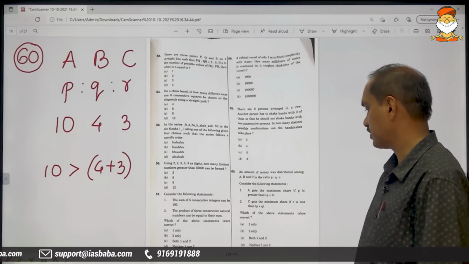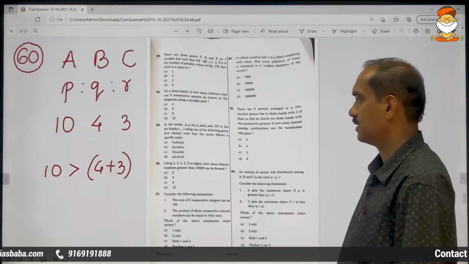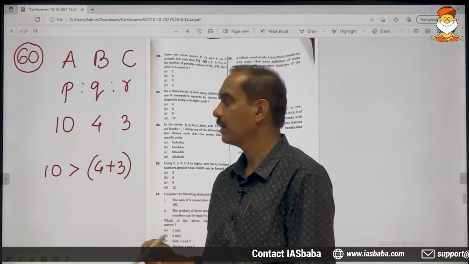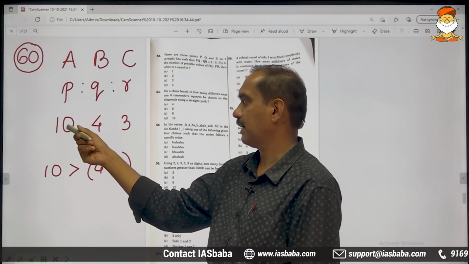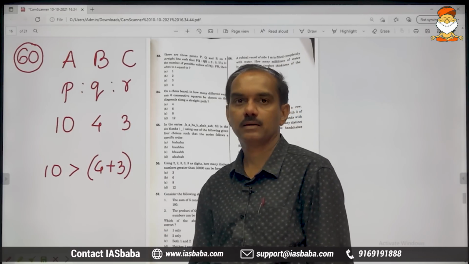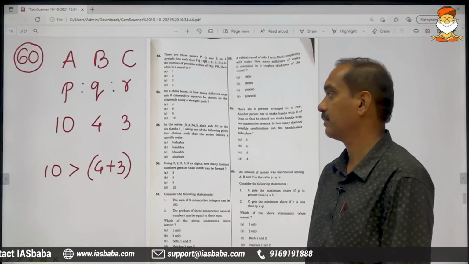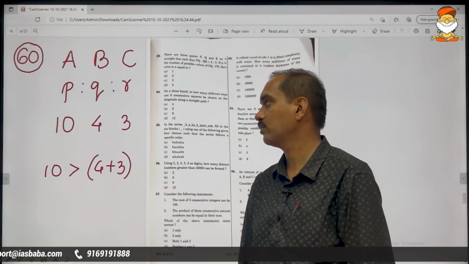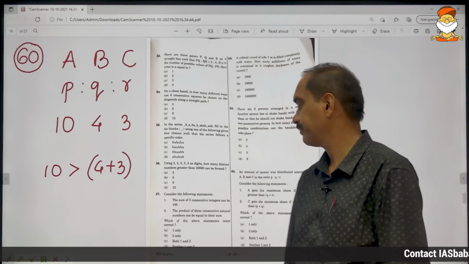A gets maximum share if P is greater than Q plus R. Q plus R is 7 and 10 is of course greater than 7. So, when P is 10, A will be getting maximum share. Of course, he is getting maximum share compared to B and C. B is getting only 4 rupees, C is getting only 3 rupees, but A is getting 10 rupees.